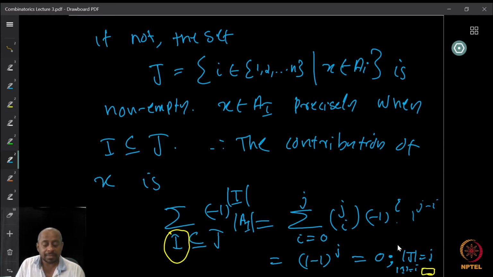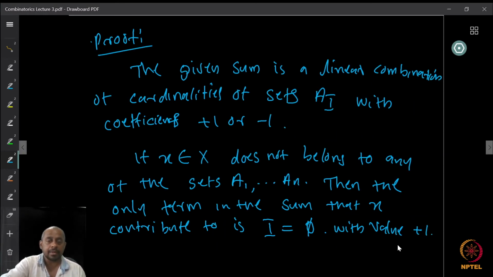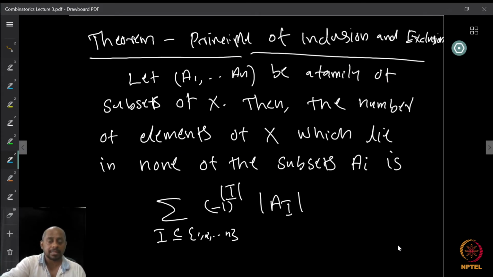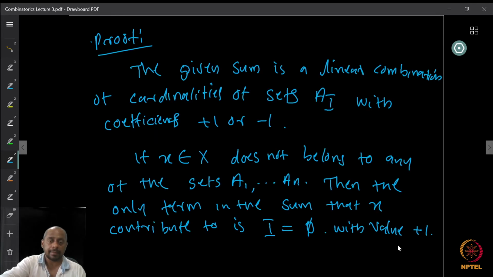But this total sum is the contribution of x to the sum, where x is an element of one of the A_i's. So any element in one of the A_i's contributes exactly 0 to the sum. And as we showed before, every element not in any A_i contributes exactly 1 to the sum. So therefore, this sum basically counts the number of elements that are not in any of the A_i's.